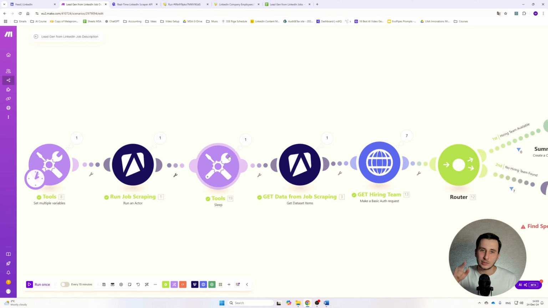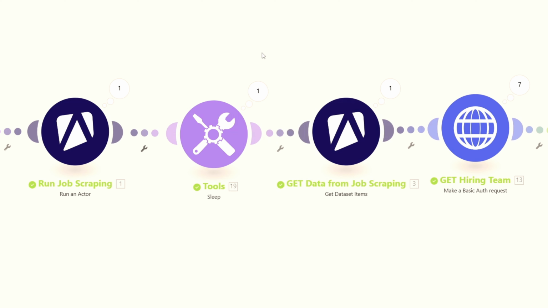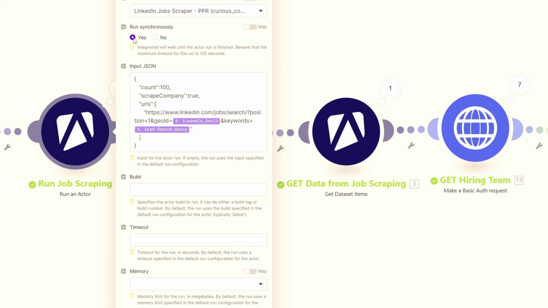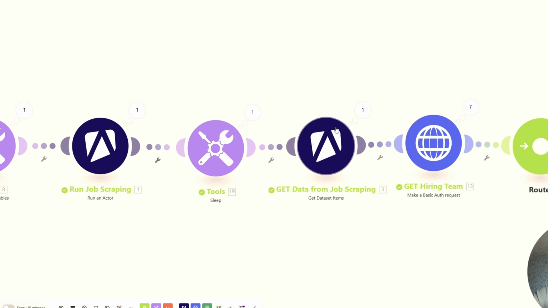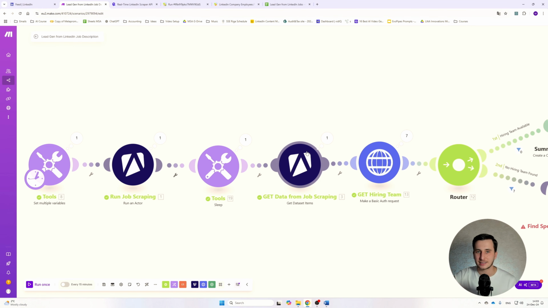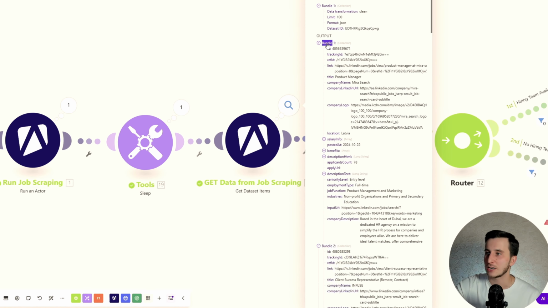What is important here, we need another tool which is called Sleep. Basically, it sleeps for 60 seconds, and the reason it needs to do so is that this actor, although I have the run synchronously bar ticked here, will still hurry to run to the next actor within this scenario, because it has a certain time limit to interrupt the scenario, so to say. And that's why it will go to the next actor.